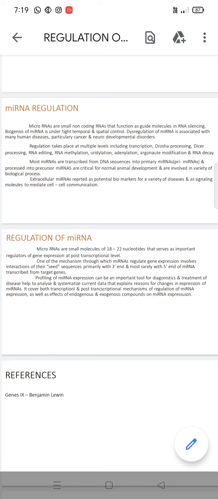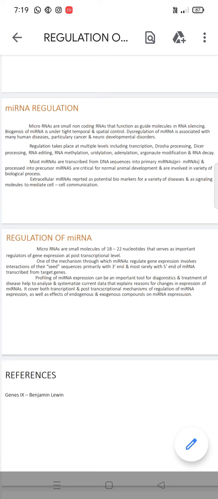Argonaute is a protein family member that plays a role in regulation of gene expression. Most miRNAs are transcribed from DNA sequences into primary miRNA and processed into precursor miRNAs. These miRNAs are critical for normal animal development and are involved in a variety of biological processes.